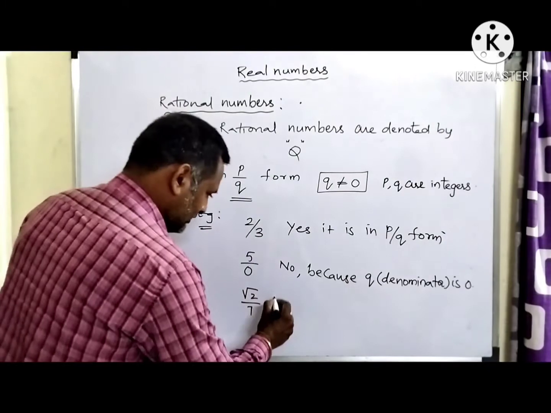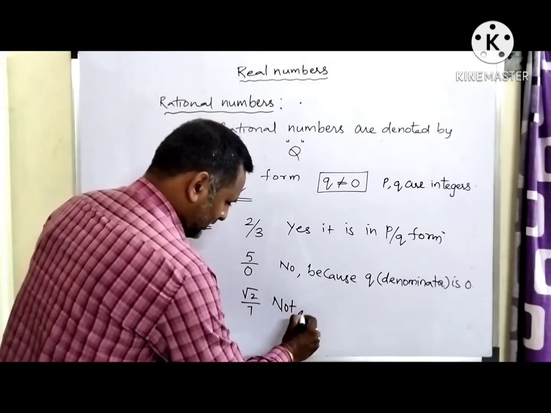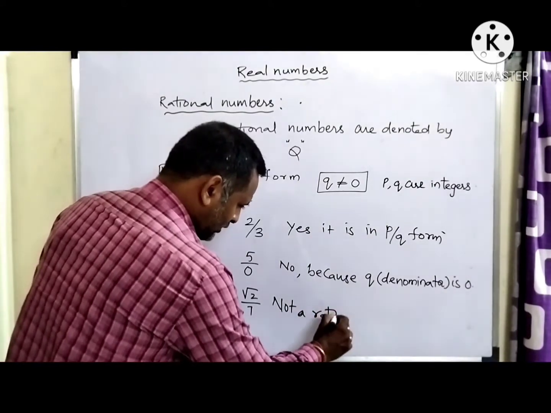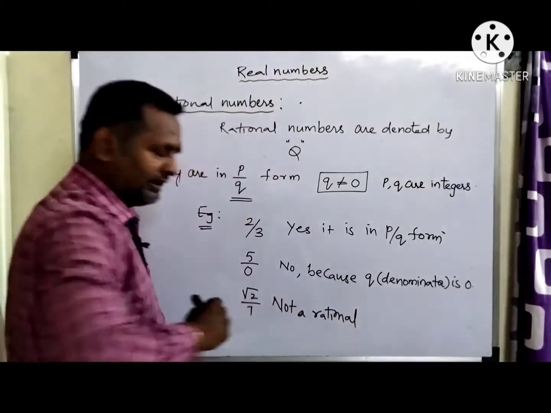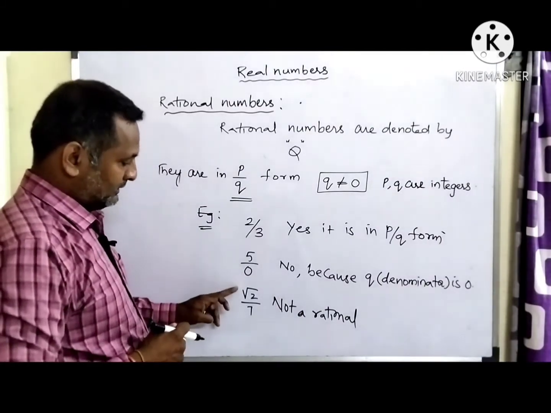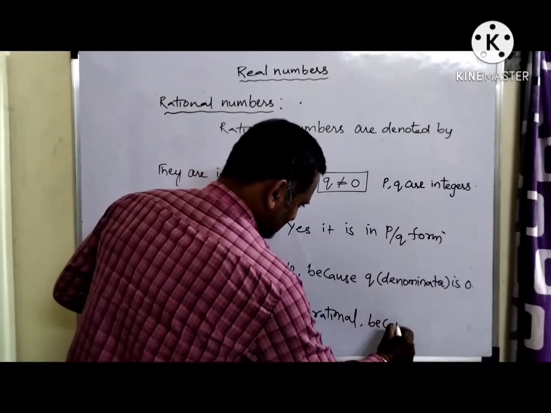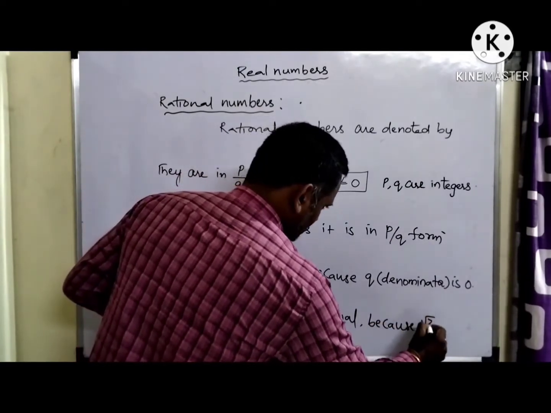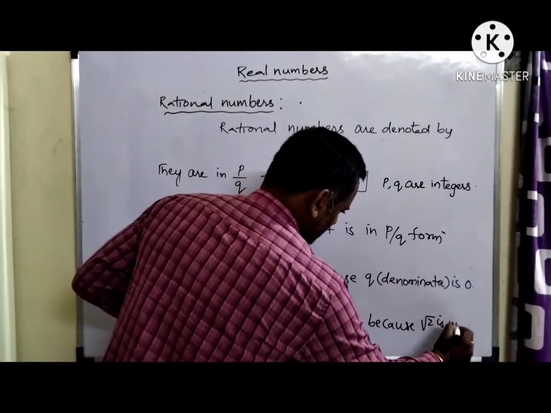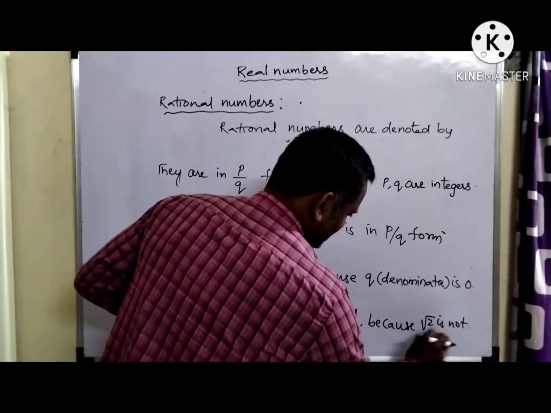No, this is not a rational number. Though it is in the form of p by q, this is not a rational number because root 2 is not a natural number or an integer.